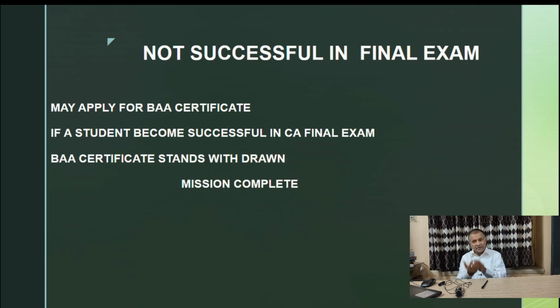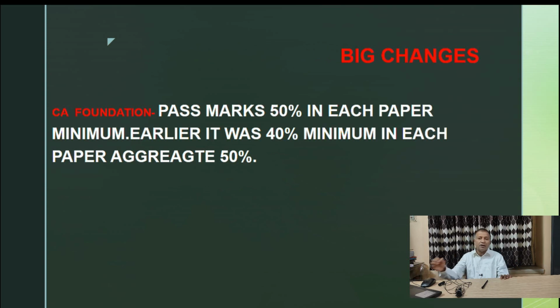That means after intermediate and practical training, if you don't pass your CA final, then you can go for the BAA certificate, Business Associate, and you will continue to appear for CA final. As soon as you pass the CA final, that BAA certificate will stand withdrawn. So you will again be a complete CA.